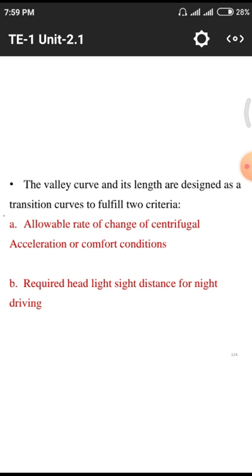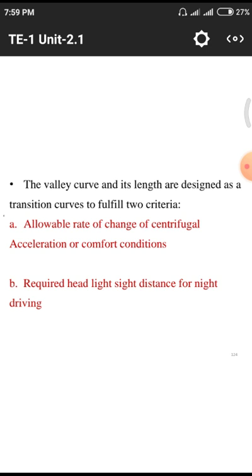Centrifugal acceleration means while the vehicle is moving on a particular circular or rotating medium, definitely there may be a chance of centrifugal force acting on the vehicle. There may be some amount of uplift, that means the vehicle will be uplifted by these centrifugal forces, so we need to counteract, that means decrease the centrifugal force acting on the vehicle, by different mathematical and trigonometrical approaches to design.